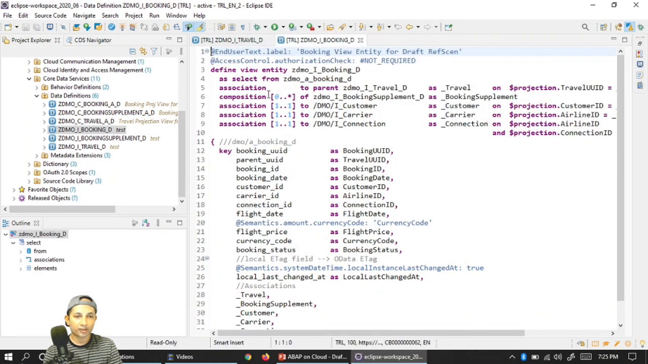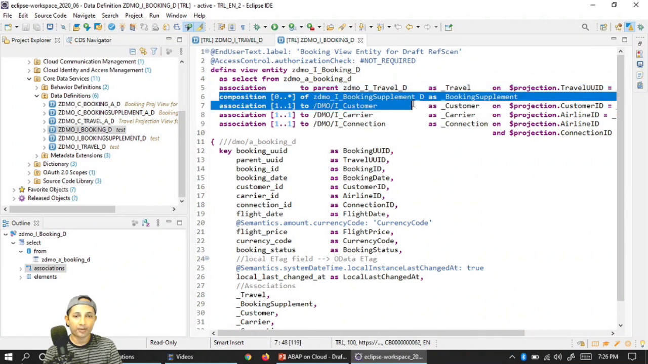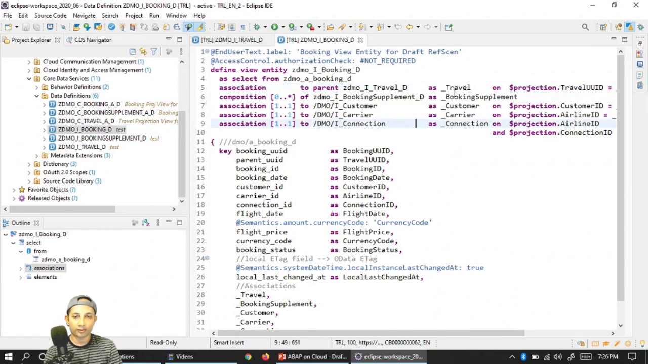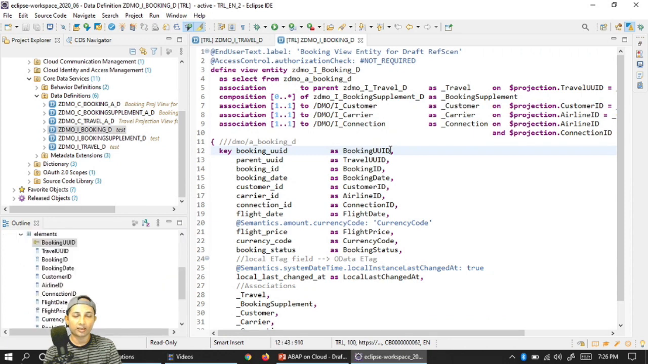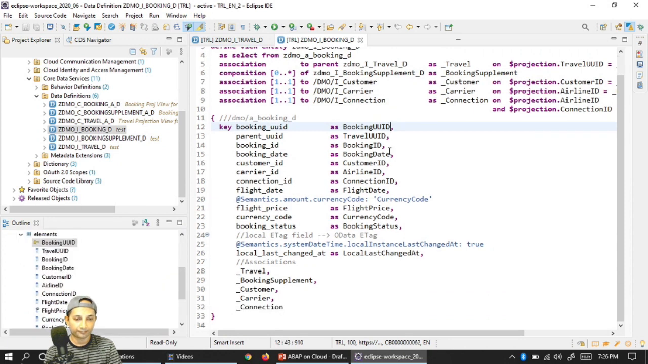In the booking composition, as you can anticipate, it is a define view, because it will not be a root view. The root view was my travel. This is my select from the underlying table, the actual table. Now association to parent. So parent is my travel, as we all know. But this time I have to do a composition with my supplement, because from booking I can go to supplement using this association. Make sense? And I'm just attaching different dependent tables to make my application work seamlessly.